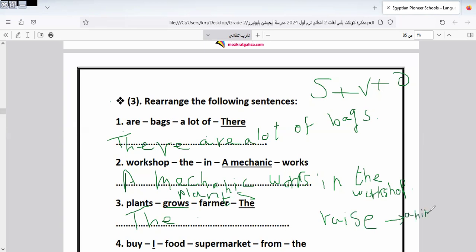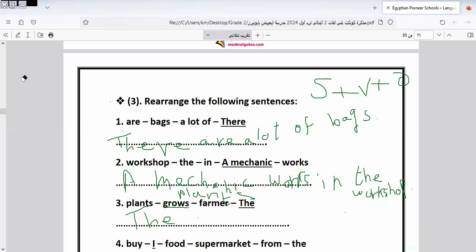Raise is used with animals, like we can say we raise chicken, raise cows, raise any animals. So raise is used with animals and grows is used with plants. Let's continue the rest of the exercise.